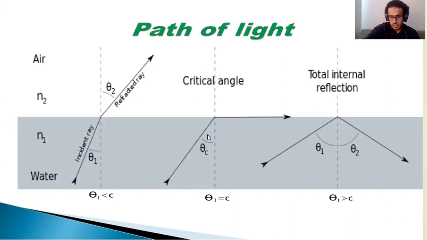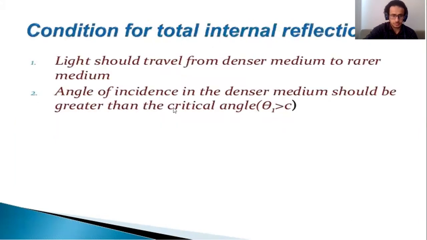At a certain angle, which is the critical angle, the light will follow a path along the surface of the denser medium. It will not go to the second medium. Total internal reflection here, because light is traveling from a denser medium to a less dense medium, from the water to the air. Theta 1 is greater than the critical angle, so the light is reflected inside the denser medium.